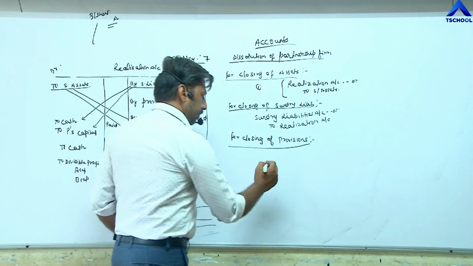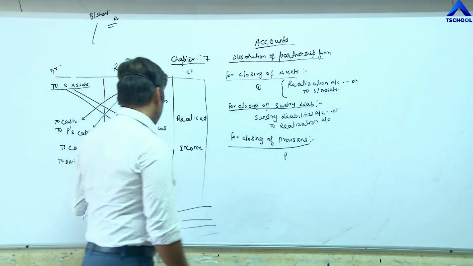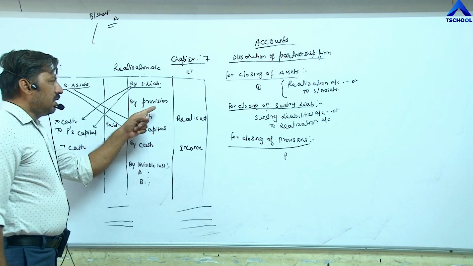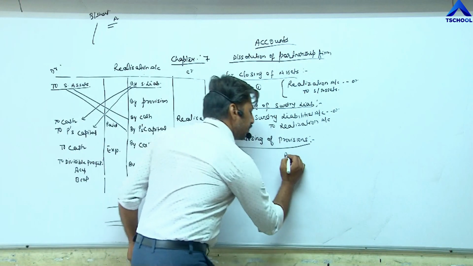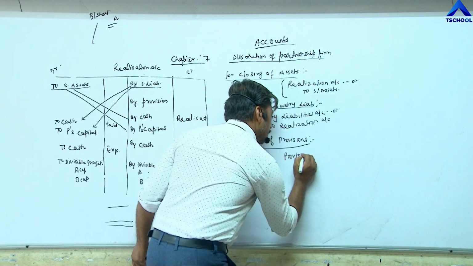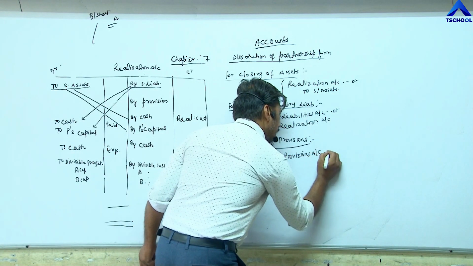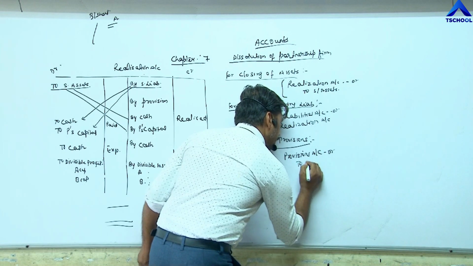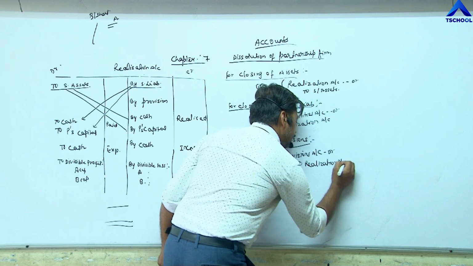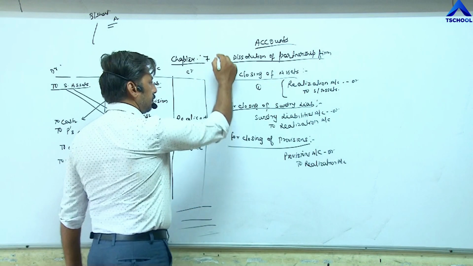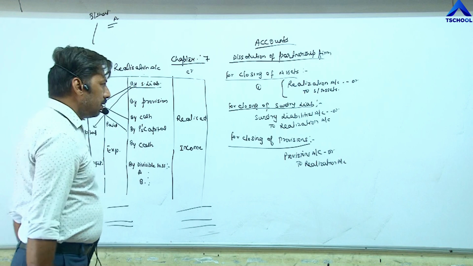So the entry becomes provisions account. See here, provision is written on the credit side. So provision account debit to realization account. Three entries completed.